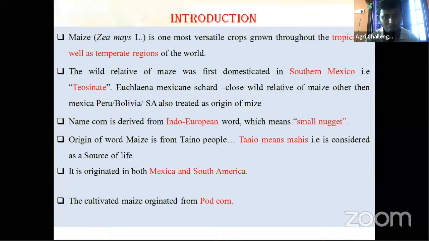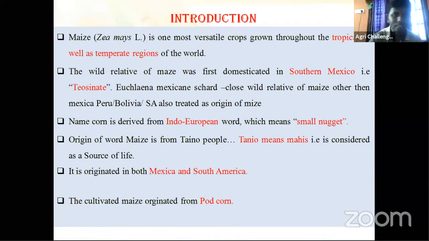Generally this maize crop is cultivated in both types of climates, tropical and temperate regions.